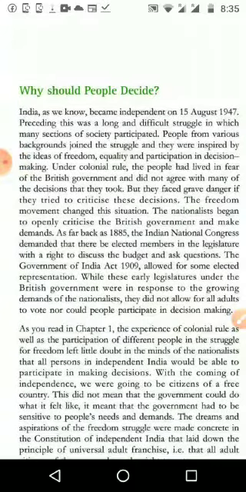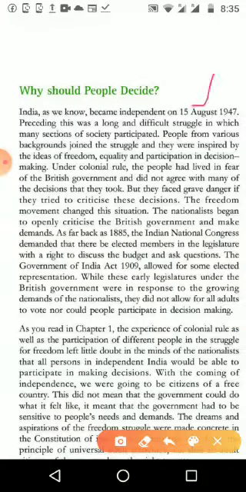Then we are going to think about the first point, that is, why should people decide. On August 15th, what happened that day? That was the independence of India. Preceding this was a long and difficult struggle in which many sections of society participated. What was the condition just after August 15th? We want to understand a little bit of history. The background of joint struggle inspired the idea of freedom, equality, and participation in decision making.